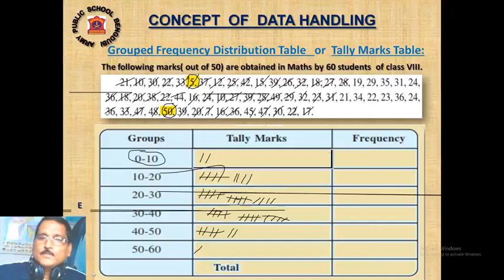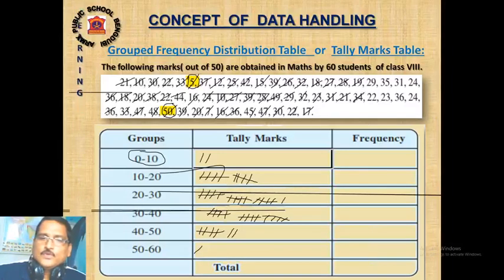28 will be 20 to 30. Make a bundle. 21 will be 20 to 30. Again, new line. 19 will be 10 to 20. Make a bundle.